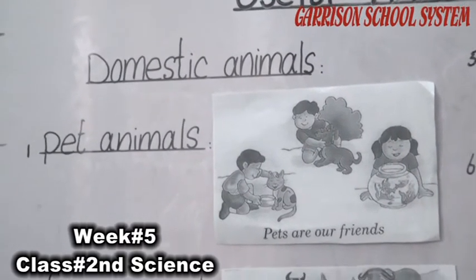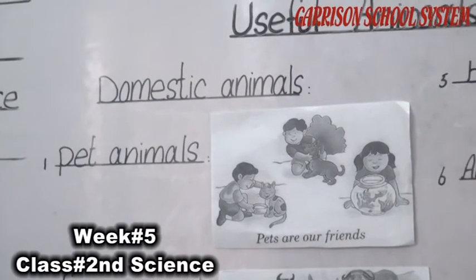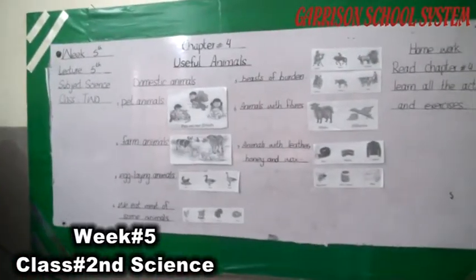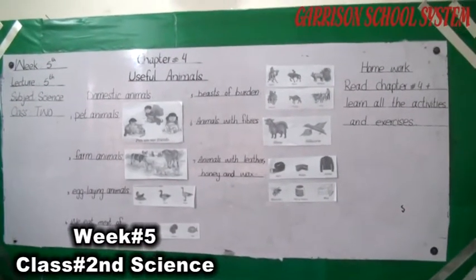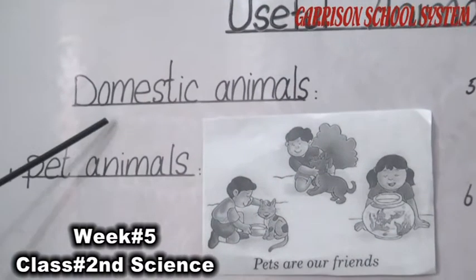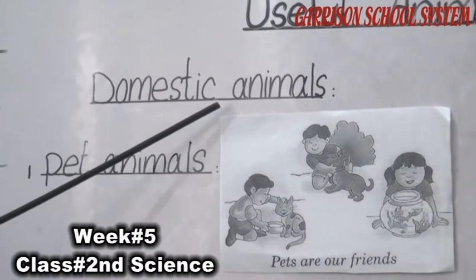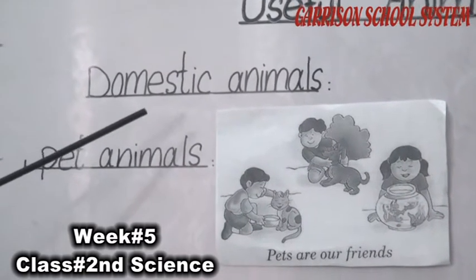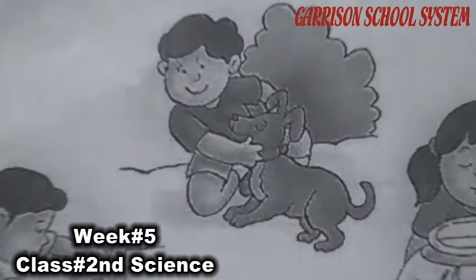Some of them give us things which can be eaten. Some others give things which can be worn. Many of them make our world easy. In this chapter we have to read about the animals which are called the domestic animals. You know what domestic animals are? Domestic animals are those which we keep for our benefits.